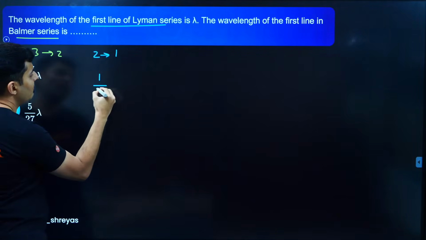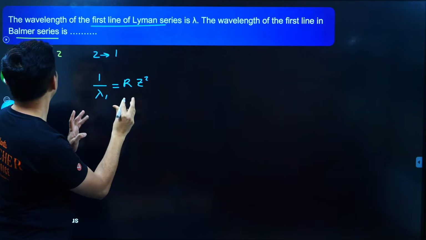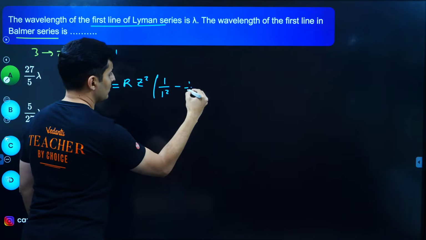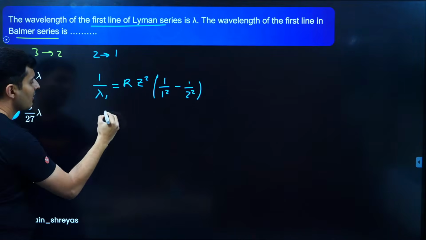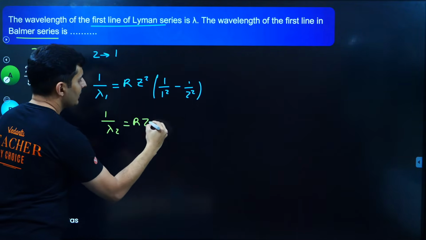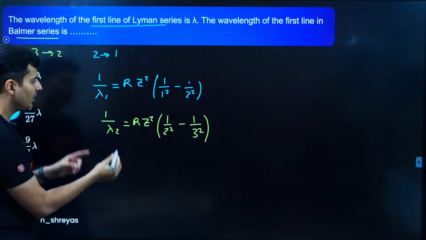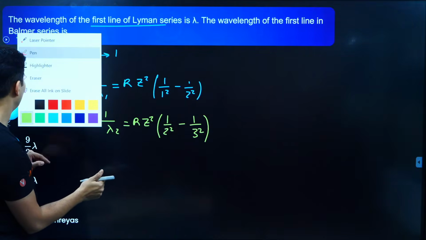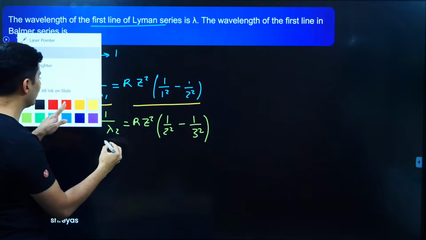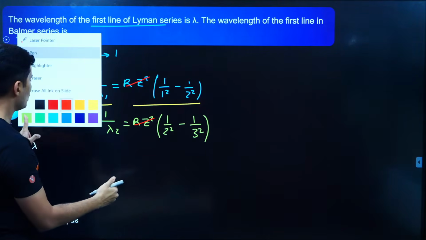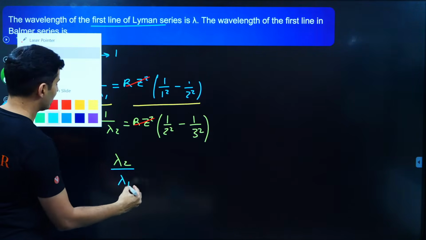So over here, 1 by lambda 1 will be RZ square, into 1 by 1 square minus 1 by 2 square, that is n1 and n2. Similarly, 1 by lambda 2 will be RZ square, 1 by smaller number first, bigger number later on. That's it. Now just divide the two. You will see many things get cancelled, like RZ square and RZ square. You will have lambda 2 on the top and lambda 1 below.